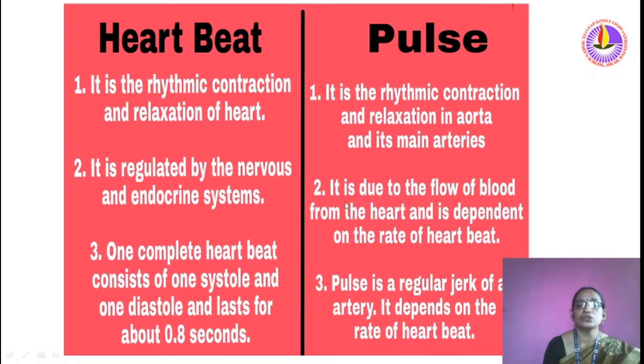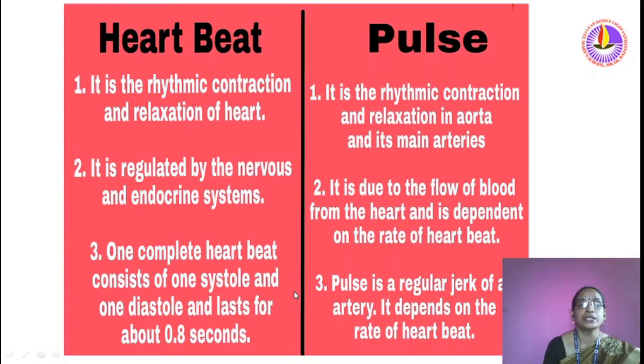Pulse is due to the flow of blood from the heart and is dependent on the rate of heartbeat. One complete heartbeat consists of one systole and one diastole, and it lasts for about 0.8 seconds. Pulse is a regular jerk of an artery. It depends on the rate of heartbeat.